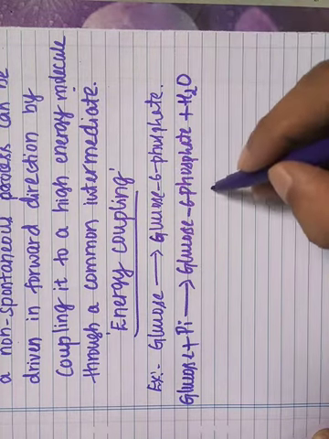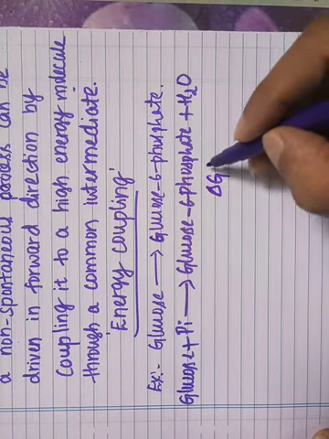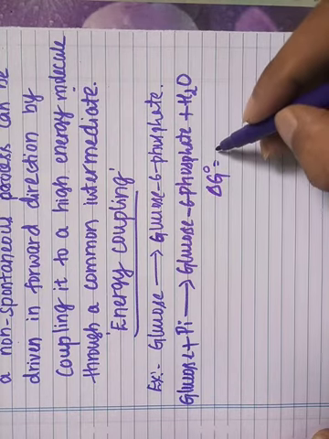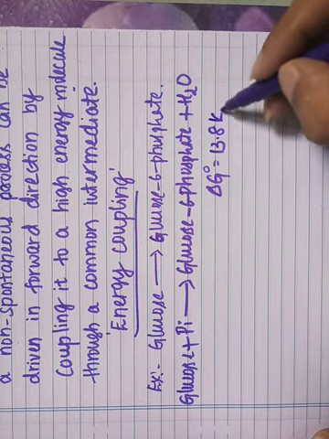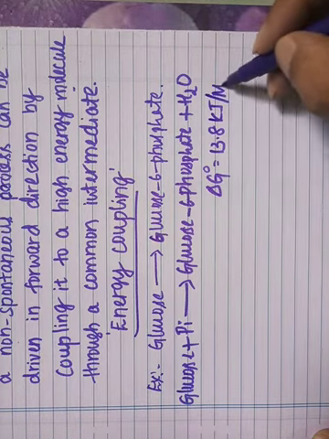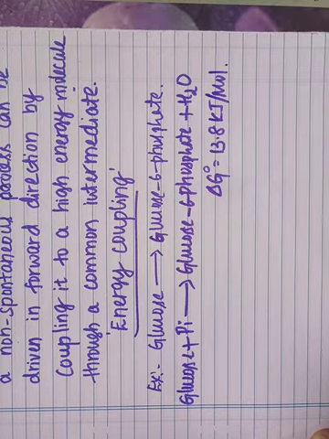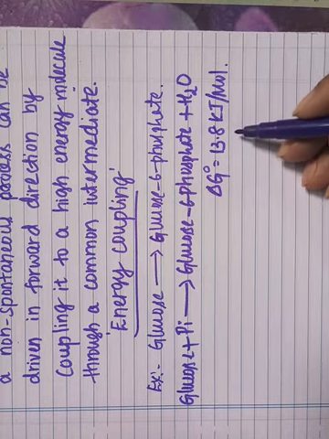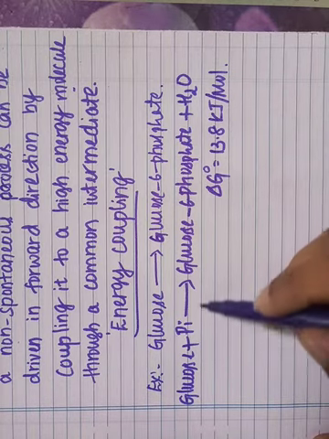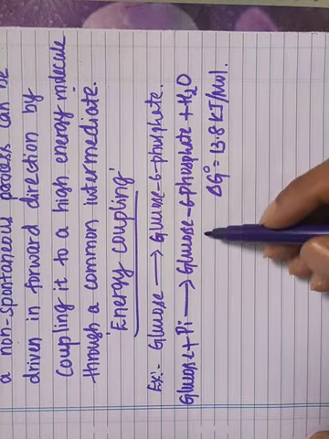The change in the standard free energy for this reaction is plus 13.8 kilojoules per mole. So this process is an endergonic reaction.